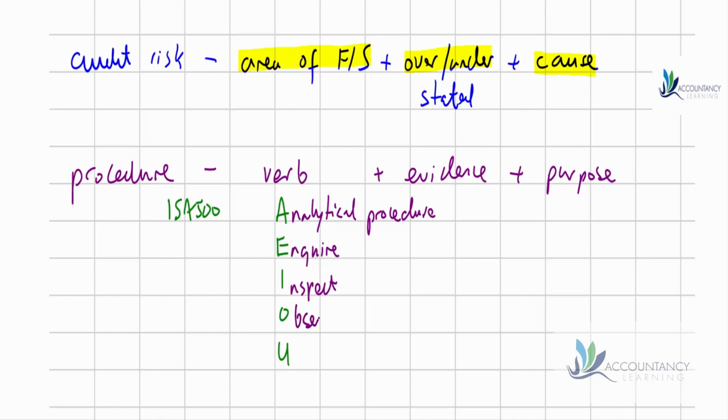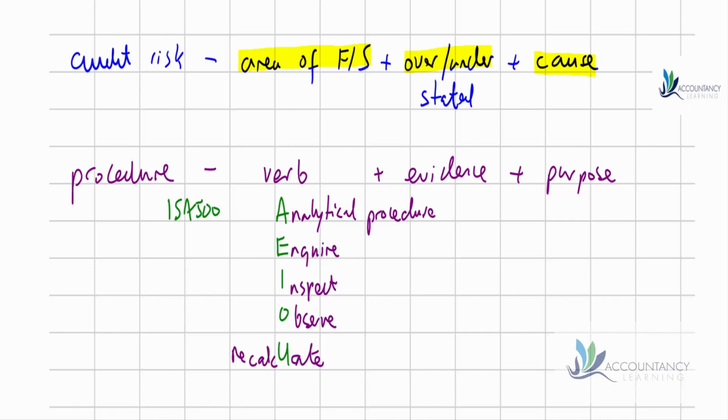O is for observe. We may observe a procedure that is happening properly, or observe that an asset exists. And then U is that we're going to recalculate. Apologies for the memory aid, but yes, use recalculate. So we might recalculate depreciation, we might recalculate interest, for example.